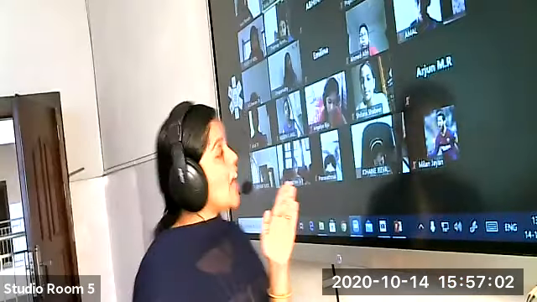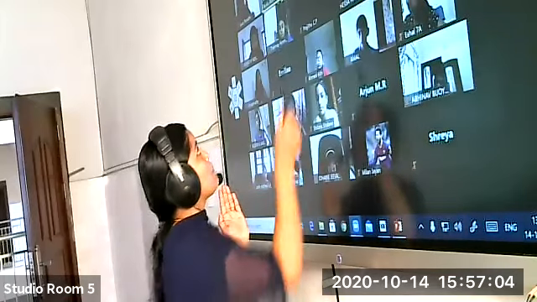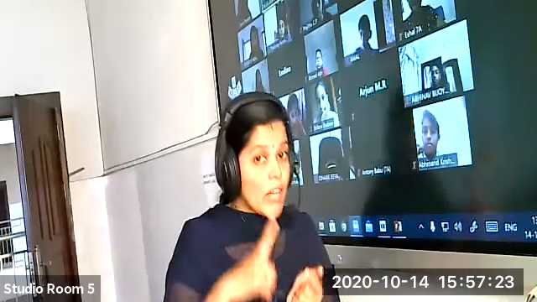We are moving into the simple sentences. There are three types of sentence. The first type is called a simple sentence. As the name says, you have learned four kinds of sentences, right? Declarative sentences, imperative sentences, interrogative sentences, and exclamatory sentences. These four kinds of sentences come under the first type of sentence called a simple sentence.